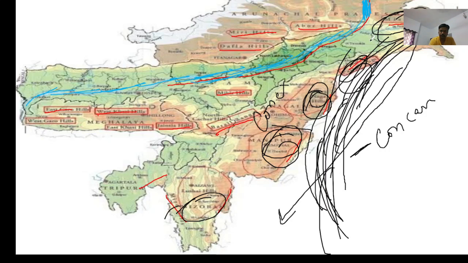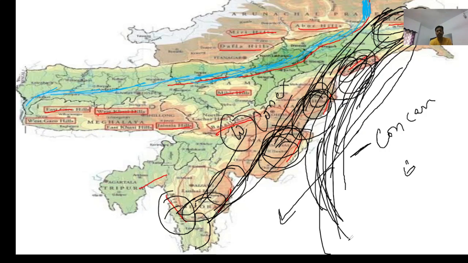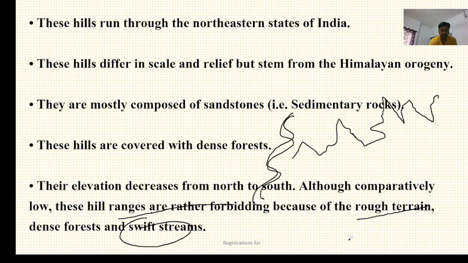I mean, which ones? Mishmi Hills, Patkai Bum, Naga, Mizo, Manipur, Tripura. So these hills are forming the Purvanchal hills. They are known as Purvanchal hills. Mind it. Purvanchal hills run north to south, and they form a concave boundary towards east and a convex boundary towards west.